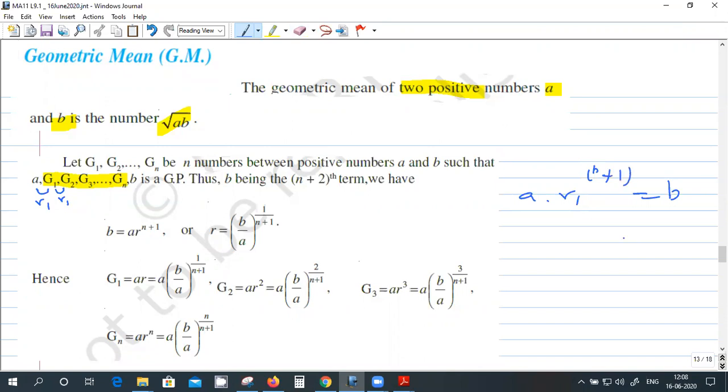And you also know that b by a is R, right? So R1 is this raised to the power 1 over n plus 1. Okay. So G1 is a into R1, that is a into b by a raised to the power, and G2 is this one, and Gn is this one.